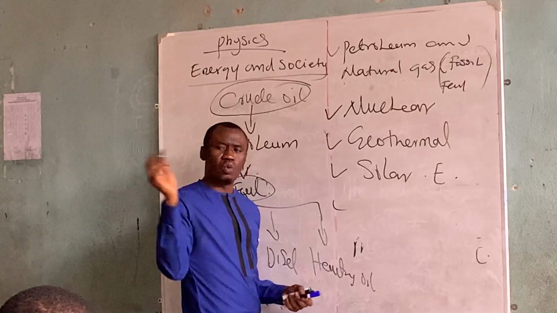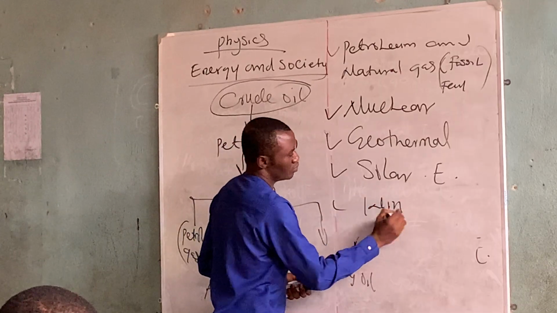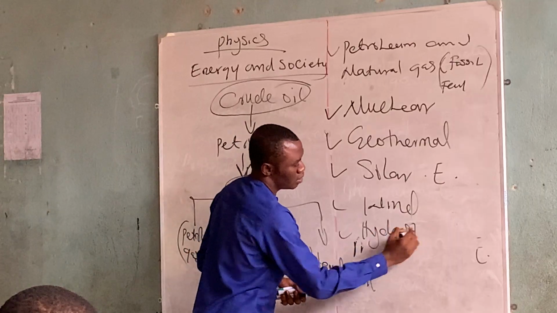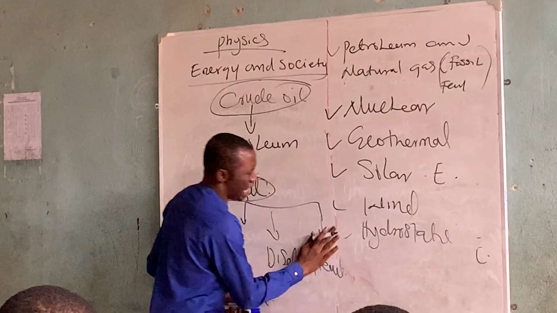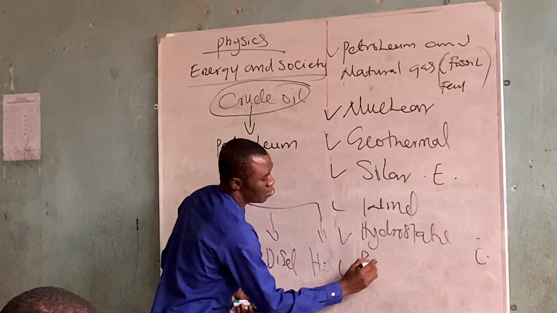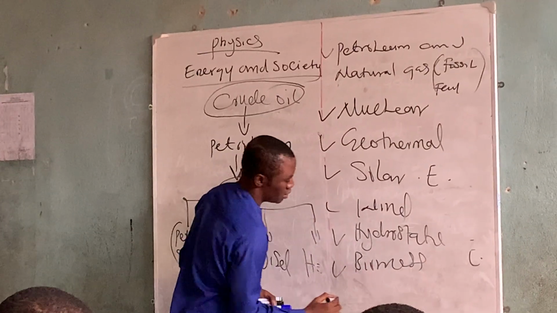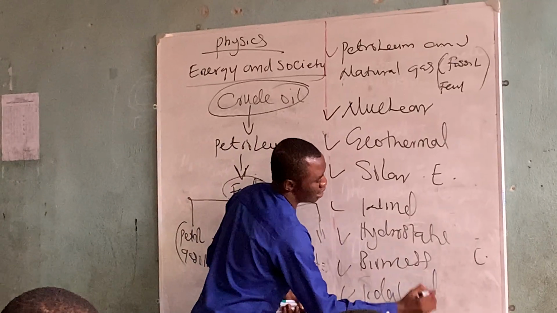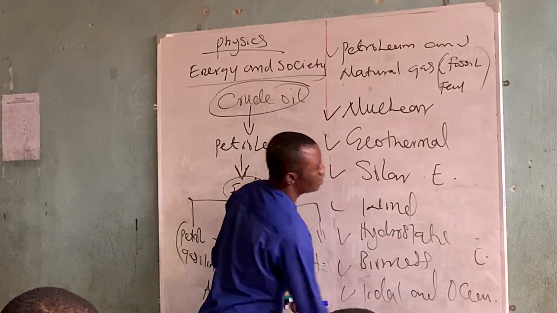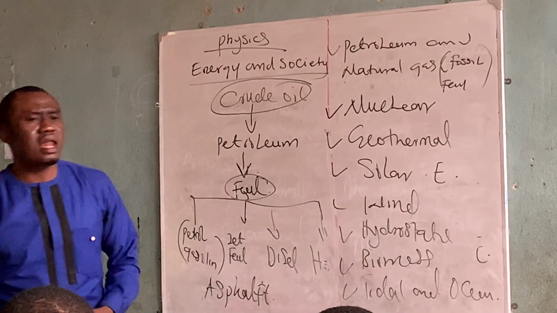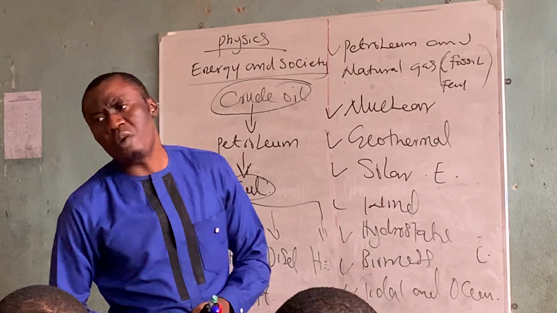We have wind energy. We have hydrostatic, biomass, tidal, and ocean.